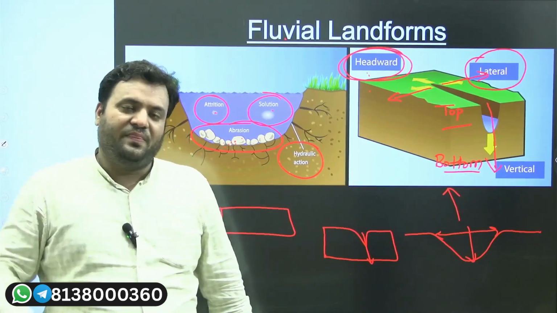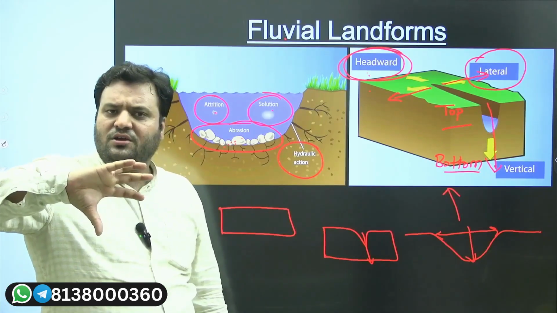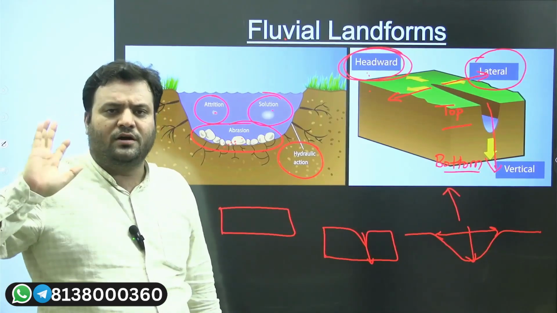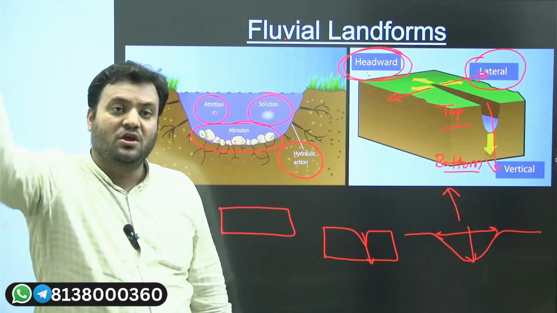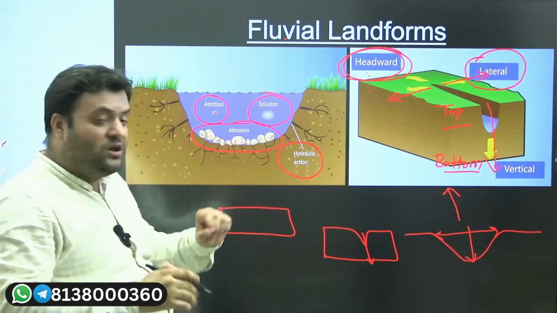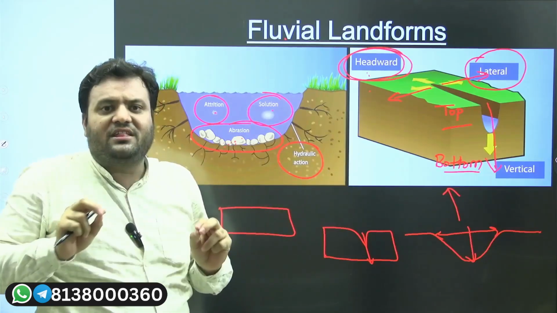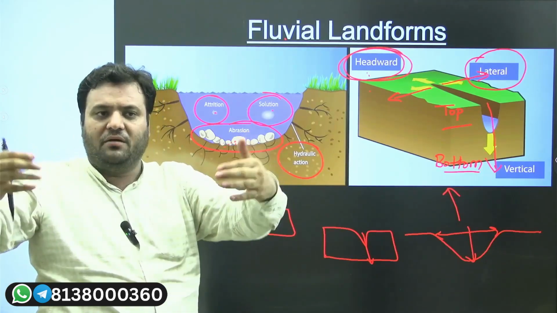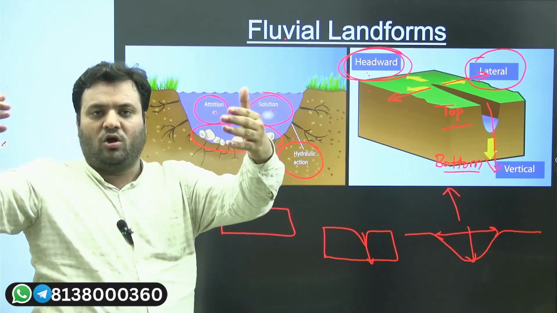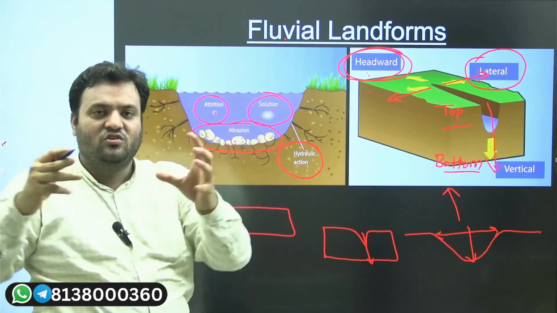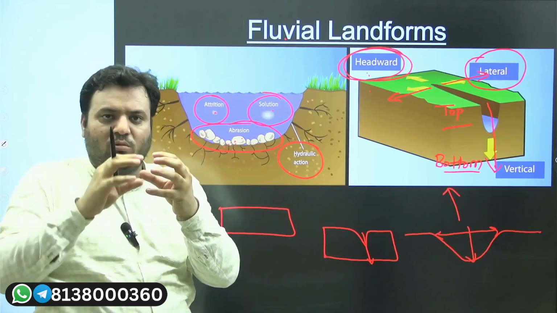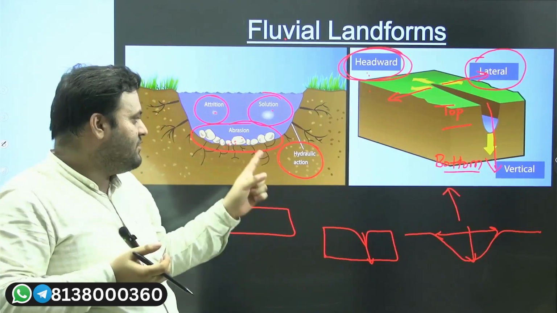Clear? Then during the transportation, the rock particles could collide with each other. When they are in the mobile medium, in the running water, in the river, rocks and water leading to removal will be called abrasion.